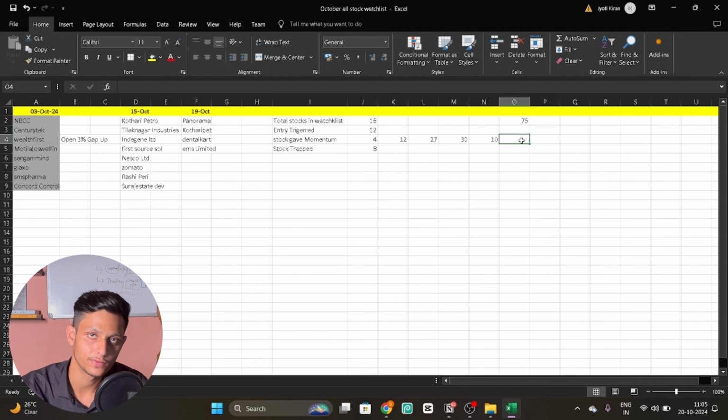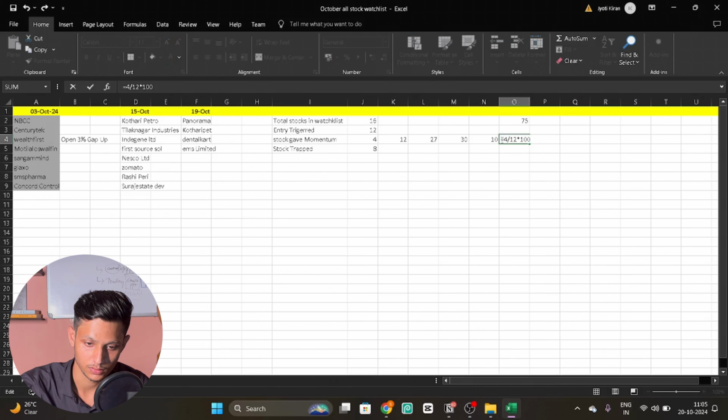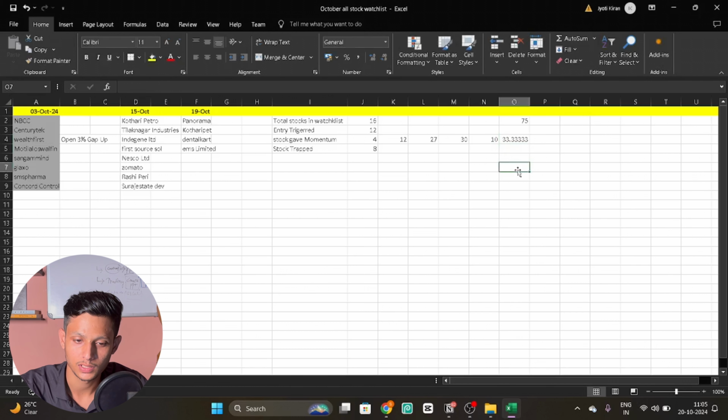Now I got my entry in 12 stocks. Out of 12 stocks, how many gave momentum? In percentage terms, it is 4 divided by 12 into 100. Just a minute, let me show you. Yeah, it is somewhere 33.3%, right? 33.3% is the number of stocks in which I got momentum out of stocks which got entry triggered.